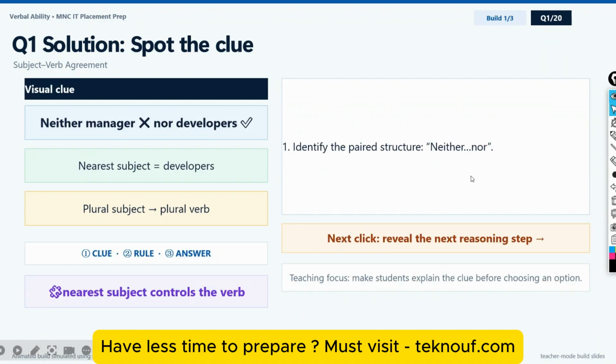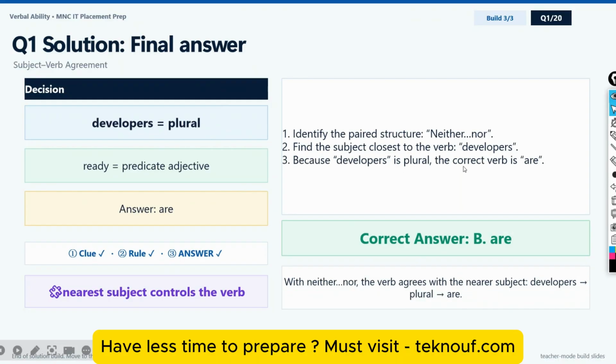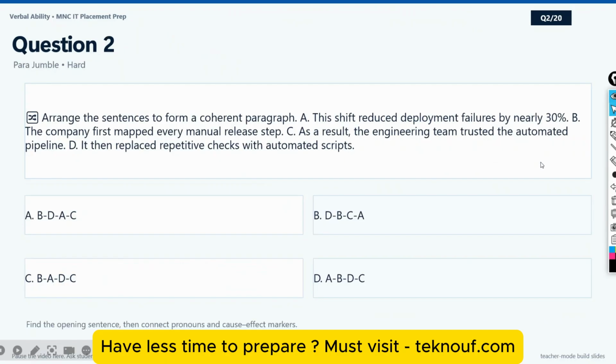Now let me show you the animated answer for this one. The clue is: the nearest subject controls the verb. The nearest subject was developers, so you have to give importance to the developers part. Then you have to choose the correct verb for that. I hope you understood. Now the next question is this: arrange the sentences in a coherent paragraph.